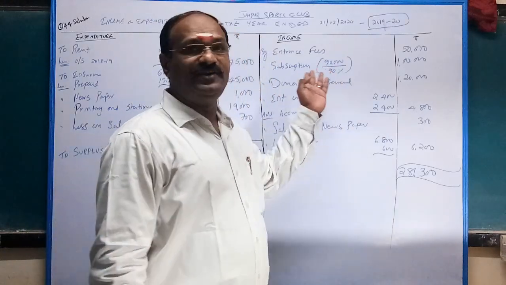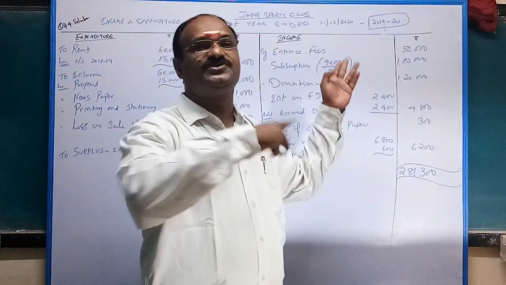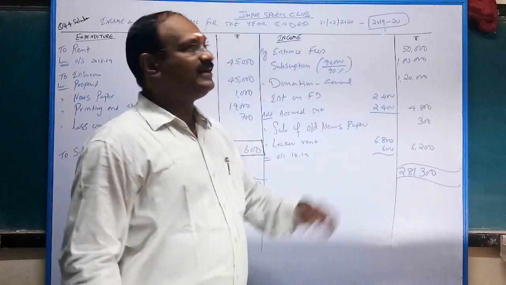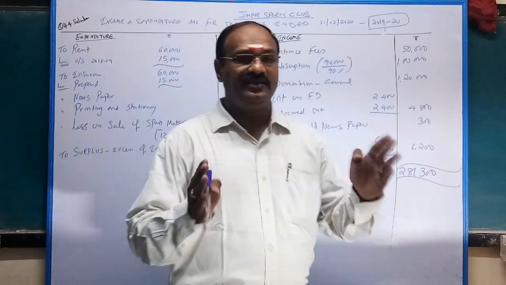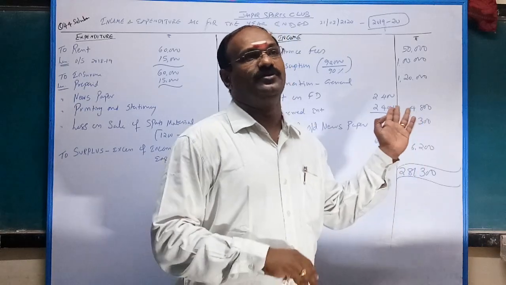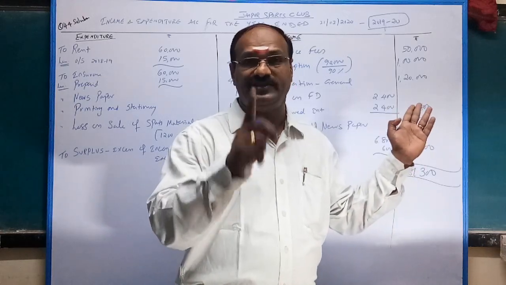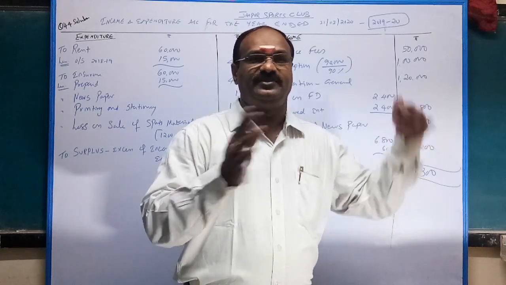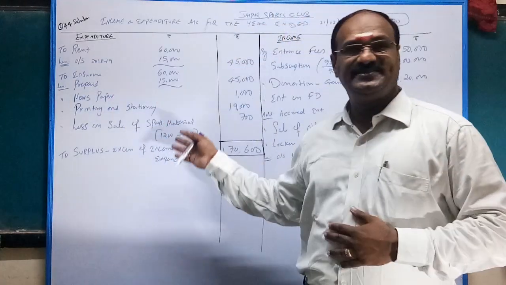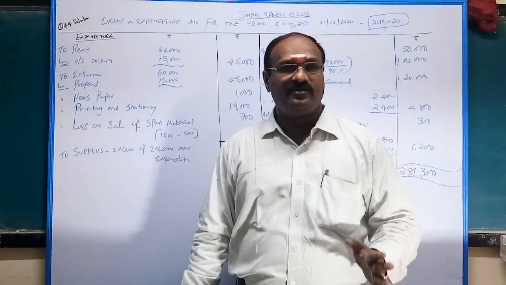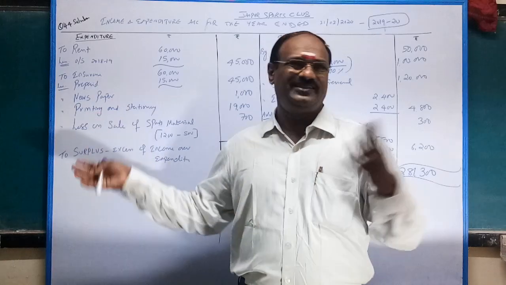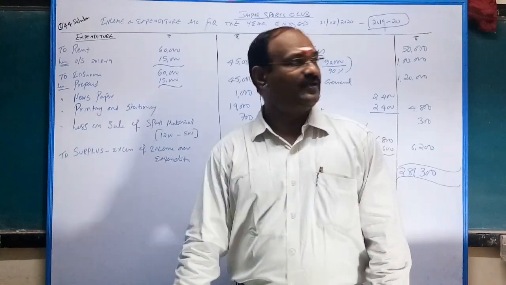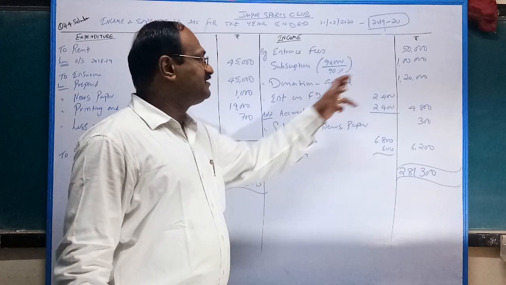Sir, actually you see 90,000. Of course, subscription outstanding for the year is 10,000. But as far as income and expenditure is concerned, income for the year is to be taken into account, whether you received or not. Repeat, whether you received or not, income for the year. Similarly, in expenses, whether you paid or not, the expense for the year is to be recorded. Okay, so 90,000 divided by 90% is 1 lakh.